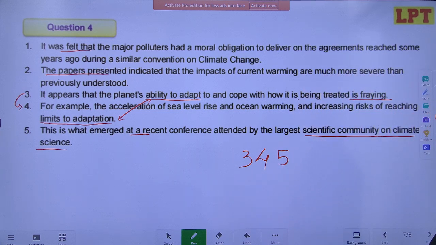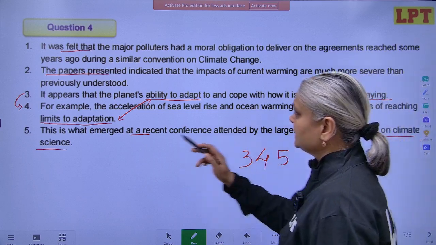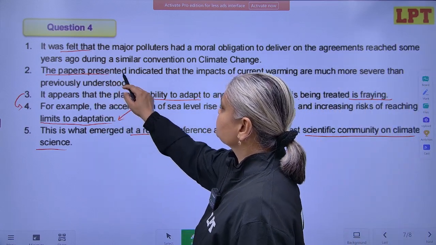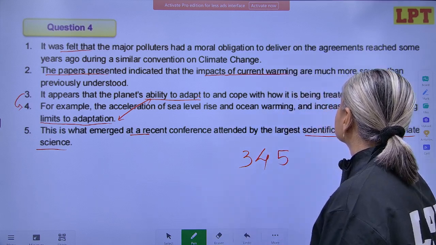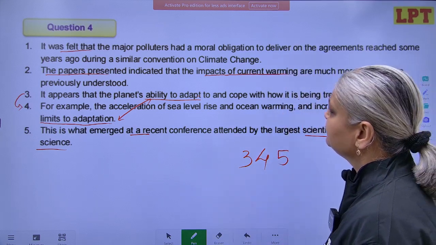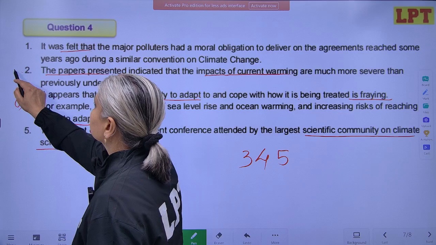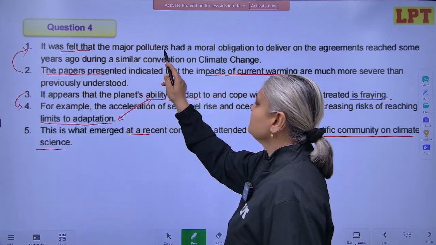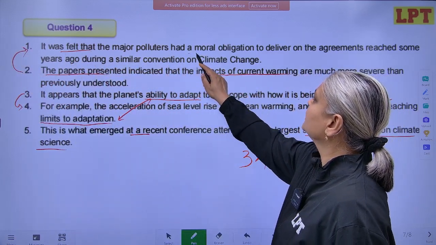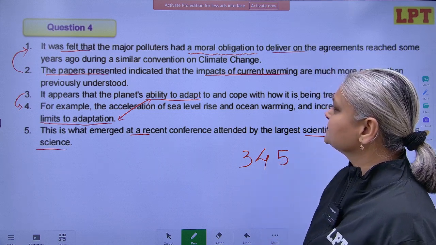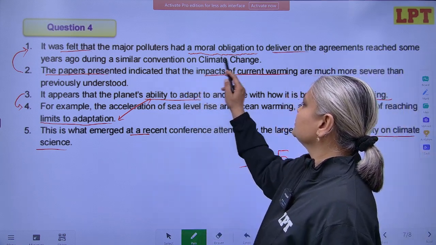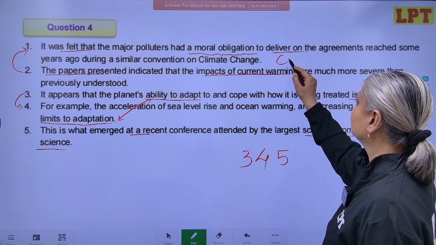This is what emerged at a recent conference attended by the largest scientific community on climate science. The papers presented indicated that the impact of current warming are much more severe than previously understood. And then we can have, it was felt that major polluters had a moral obligation to deliver on the agreement reached some years ago during a similar convention on climate change. So this is concluding.